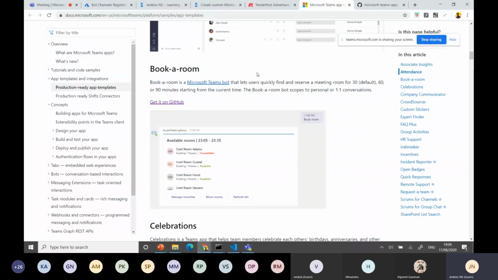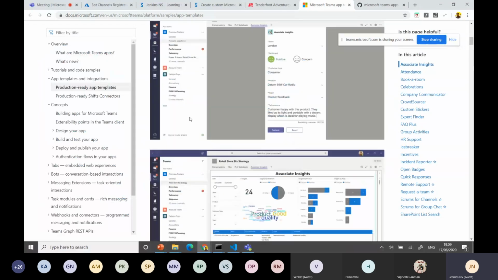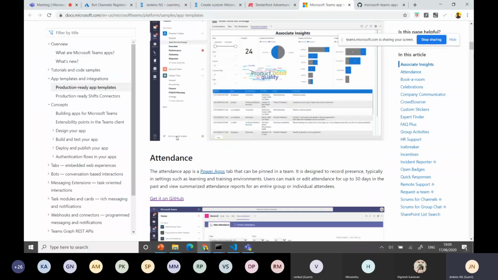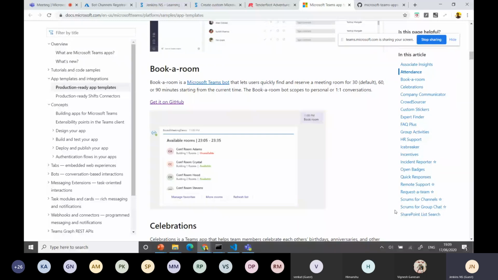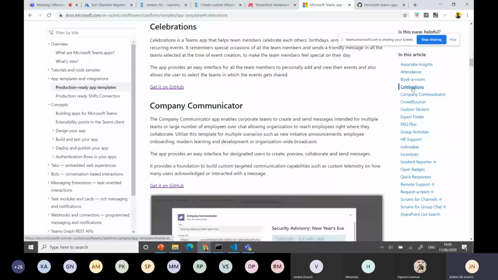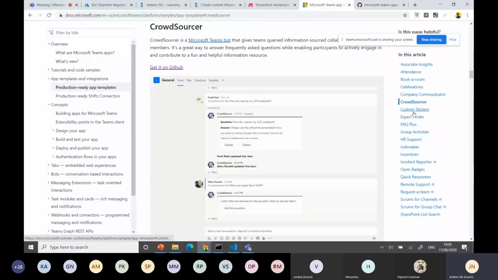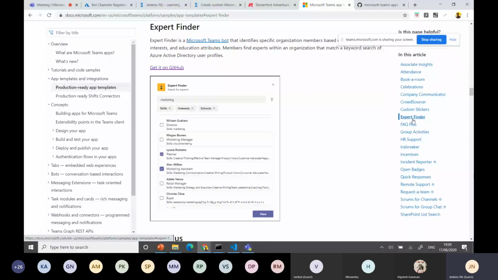We have different app templates, like attendance, and every month they are increasing. You can go and check. See, now there are a lot of things. I reported this in the presentation long back, and you see a lot of things are already there. Book room, celebrations, company communicator, crowd soda, custom stickers, expert finder. This is one main advantage for the business. You go and use it.